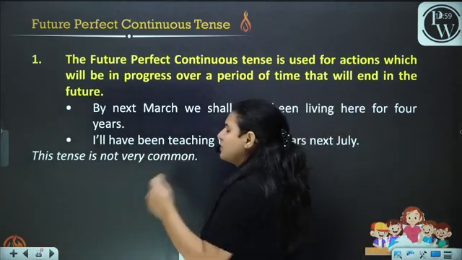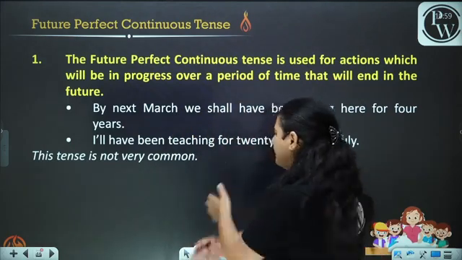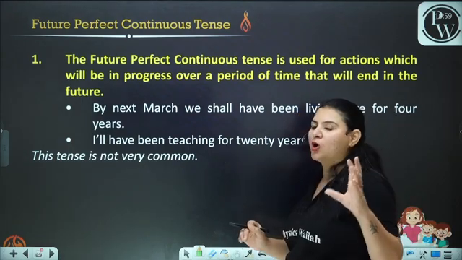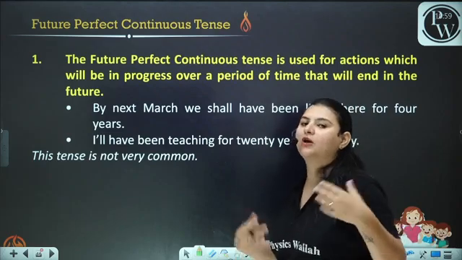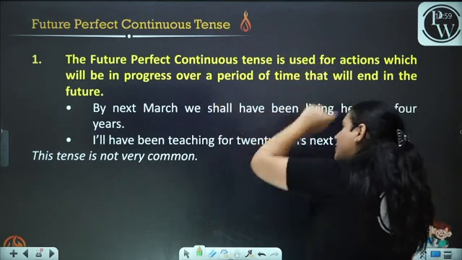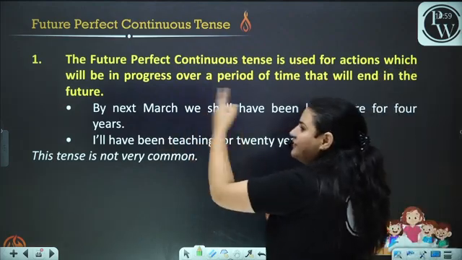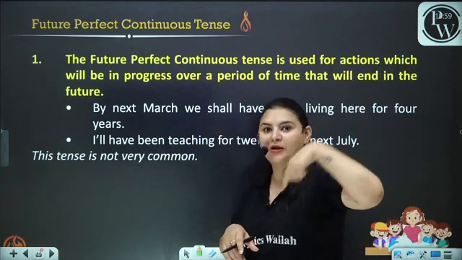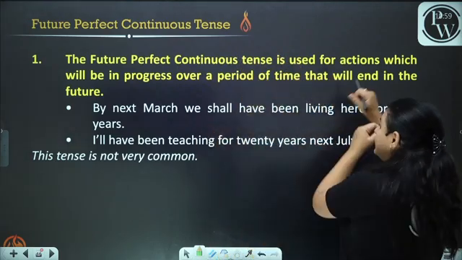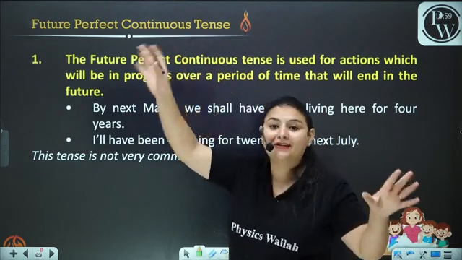Now, we come to the future perfect continuous tense. This tense is something that we do not use very commonly, but we use it. Sometimes we have to use it. The future perfect continuous tense is used for an action which will be in progress over a period of time that will end in the future. It will start in the future and it will end in the future.